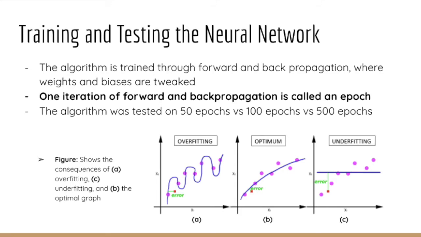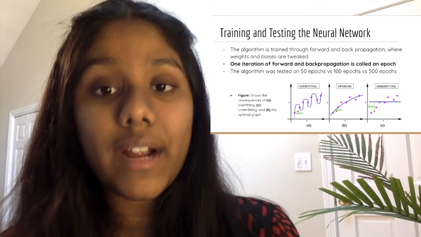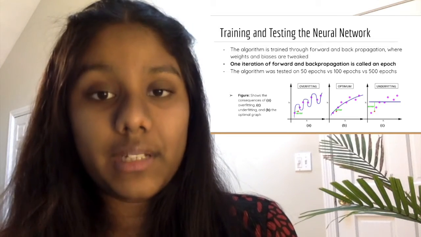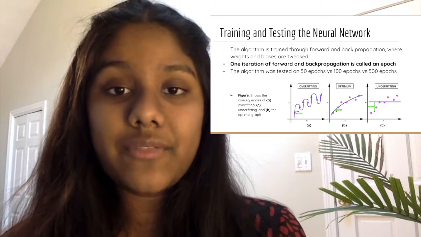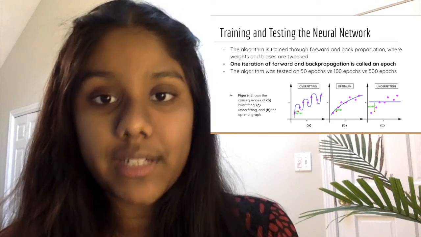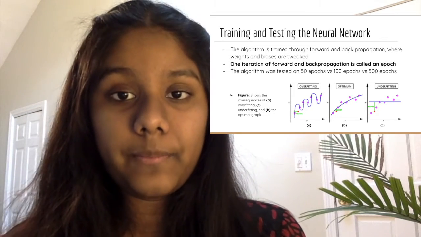The first time going through a neural network might result in low accuracy, so it's necessary for a process called backpropagation to occur. Backpropagation is a process which allows the neural network to see how close it got to the actual value. In training a neural network, it is necessary for the network to go through various cycles of forward and back propagation. One of these cycles is called an epoch. Depending on the size of your data, you might need hundreds or even thousands of epochs in order to properly train your data. The more you train your data, the more accurate your model will be.